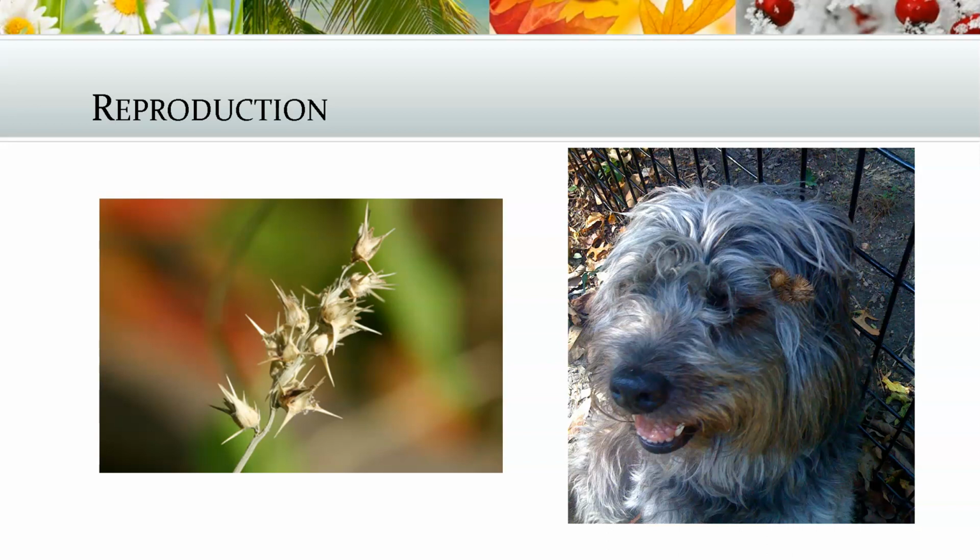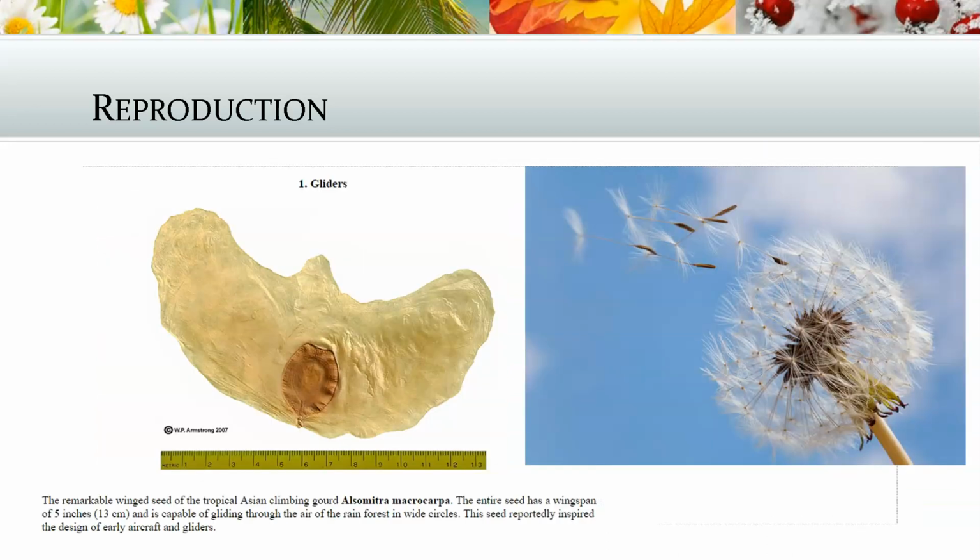It's an adaptation. These plants are amazing, and you can look them up, but they're gliders. Sometimes plants use wind to transfer, the dandelion right there, of course, but also Alsomitra macrocarpa, I hope I said that right, but it's literally like a glider, and it's a tropical Asian climbing gourd. And so I encourage you to look it up. It's beautiful.